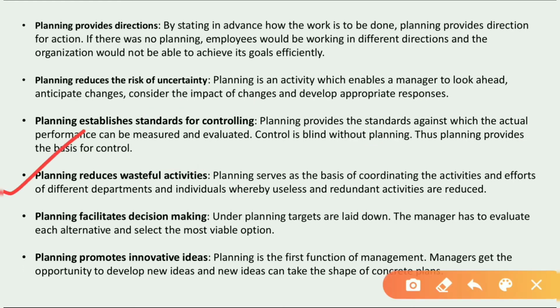The next point is planning reduces wasteful activities. Students, as we know very well, if we do everything as per the plans, then in an organization, if the manager has made the plan, the employees are well aware of what to do and will go as per the plan. They will know every piece of information about doing the things, so they do not lack any information.